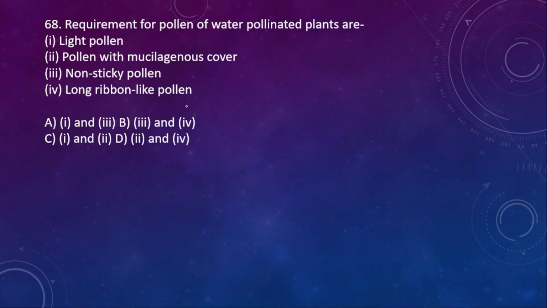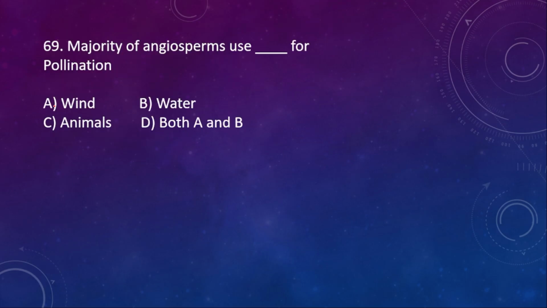Water pollinated plants must have the long ribbon-like pollen and the pollen with mucilaginous cover so that they can float in the water. So here the right option is option D. 69. Majority of angiosperms use dash for the pollination. Wind, water, animals, both A and B. Here the right option is C. Animals, especially insects.